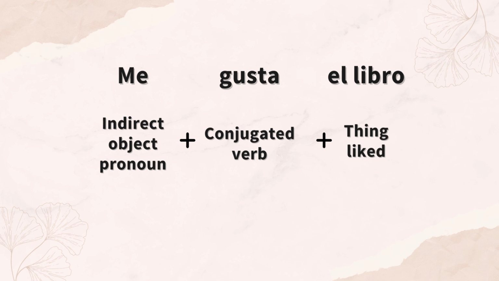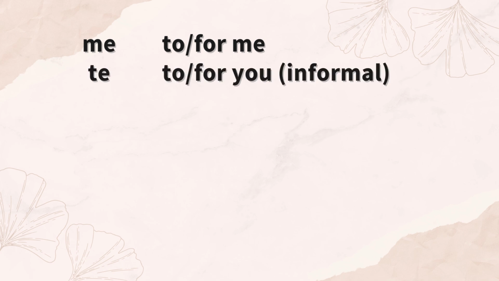This structure is quite different. We tend to see subject, verb, and complement. For example, yo como pizza, I eat pizza. But here we use the indirect object pronoun. And we have different indirect object pronouns for the different persons. So we already saw me, which means to me or for me, me. Te, to or for you, for the informal you, te.